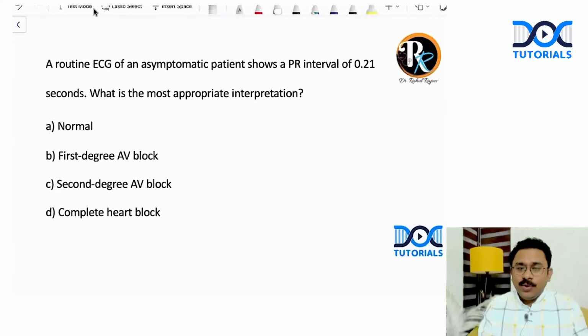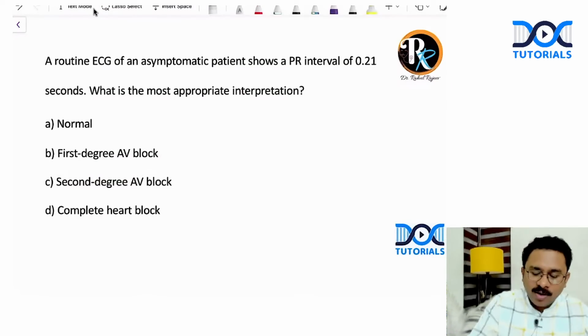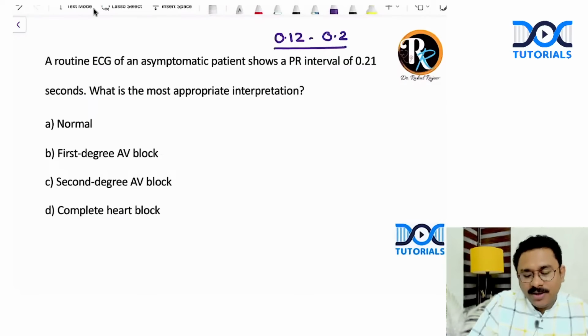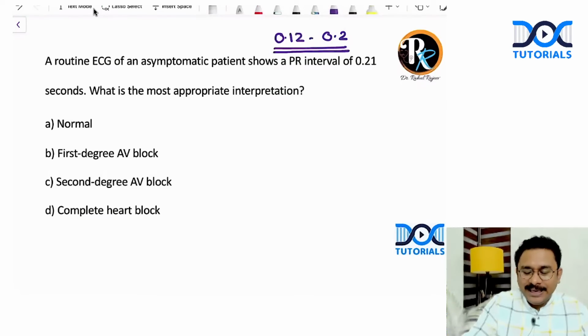Next is the routine ECG of an asymptomatic patient, which shows a PR interval of 0.21 seconds. So what is the normal PR interval? It ranges from 0.12 to 0.2 seconds, which means 120 to 200 milliseconds. What is the most appropriate interpretation? Okay, so you can see that there is a slight prolongation of the PR interval. And by definition, a prolonged PR interval means something that is prolonged over 200 milliseconds.